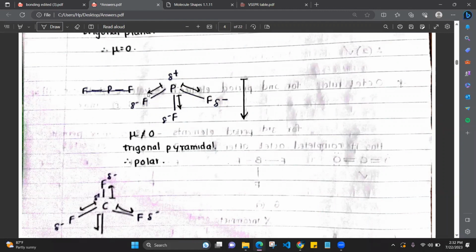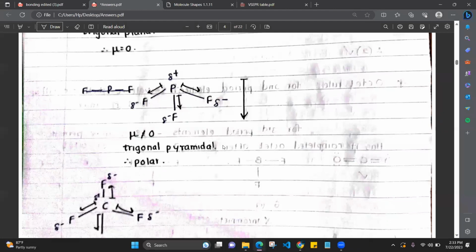So when it's going like that, the dipole moment is not equal to 0. Why? Because the resultants are not cancelled. These two resultants will be in this direction. Then that resultant and this one will be in another direction, right? So the total dipole moment will be in the downward direction. That means it is not equal to 0.